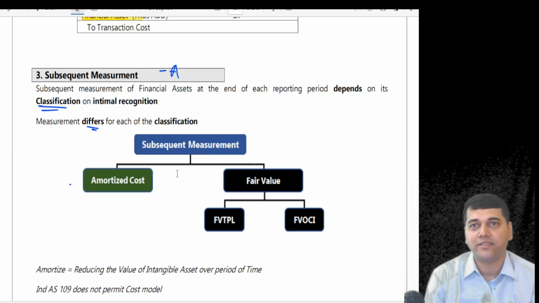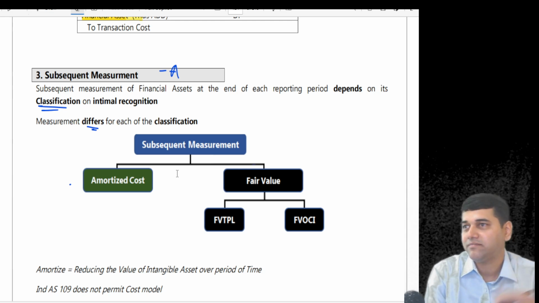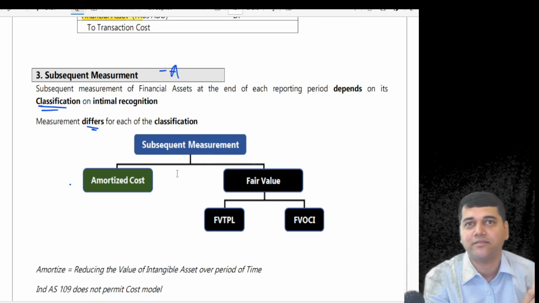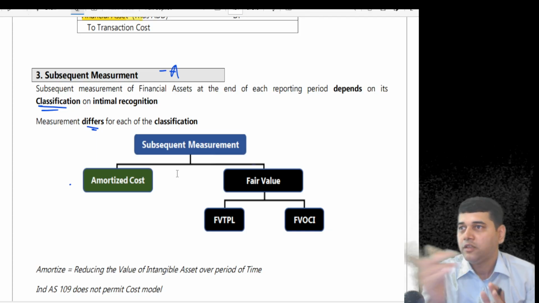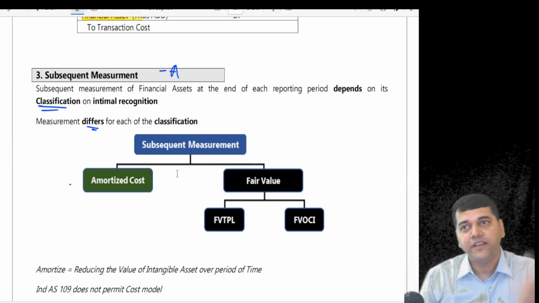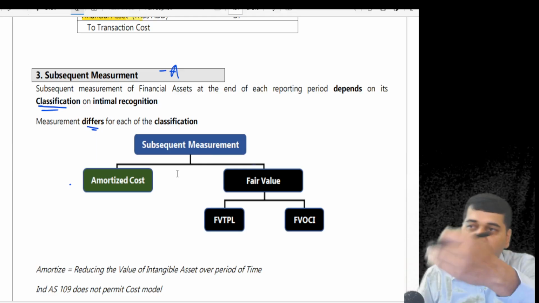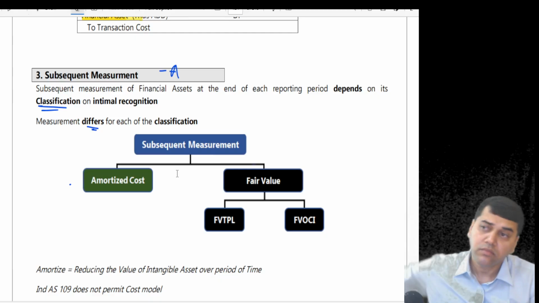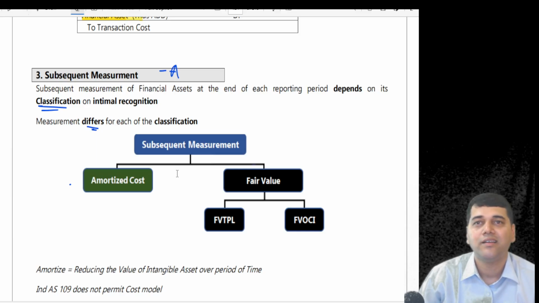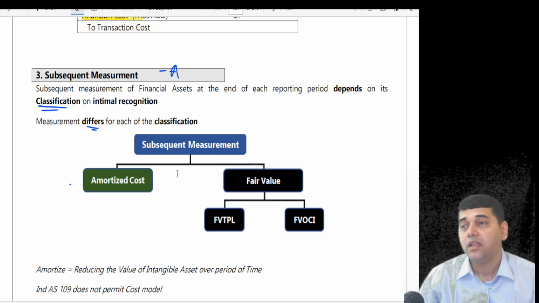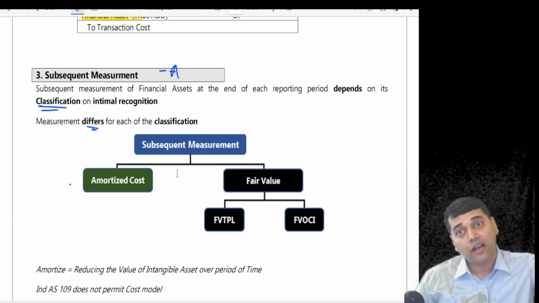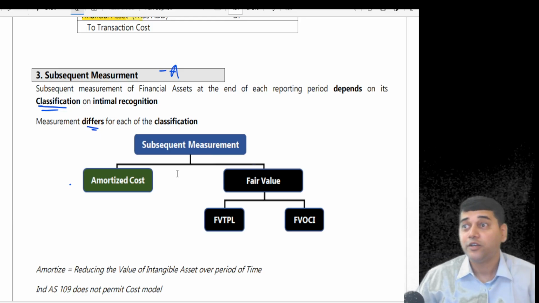Either you retain that asset, it will earn you a salary, or outright you sell that asset. One lump sum payment you are going to get. You go to the bank, you want to keep an FD. There are only 2 ways of FD. One FD is you keep an FD, every month or every year they will pay you the interest. How much they will refund you at the end of the 5th year? Principal only. They will not give you any capital appreciation. Alternatively, don't take that intermediate cash. How much they will give you at the end of the 5th year? Double the money.